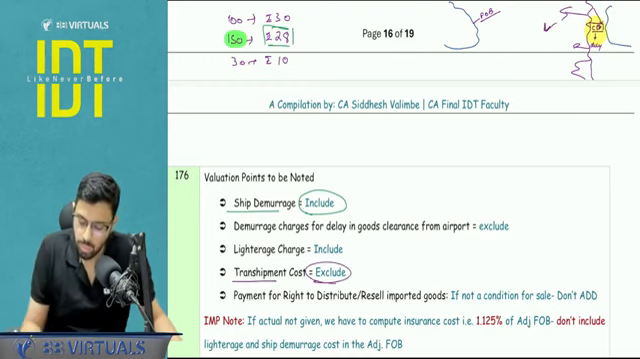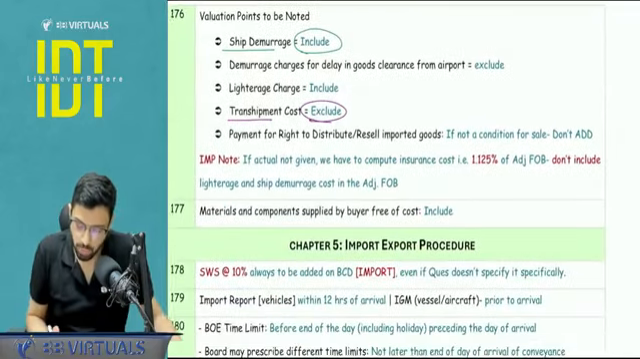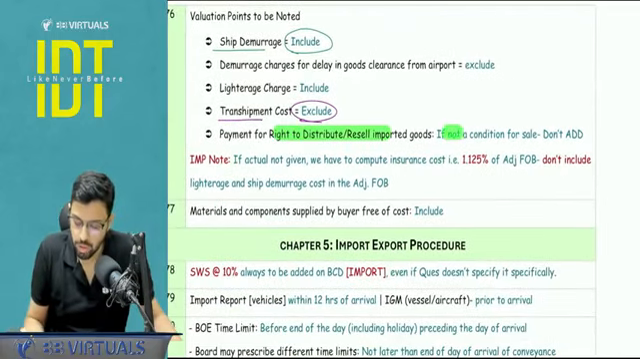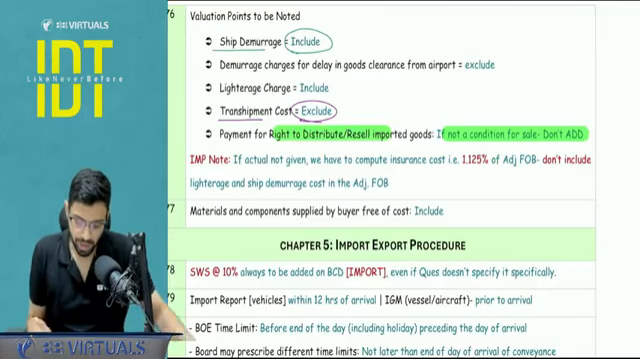Transshipment cost came to Mumbai. From Mumbai, they went to another city or state in India. You have to exclude. Payment for right to distribute or resell the imported goods: see whether it is a condition for sale or not. If it is a condition for sale, add. If it is not, don't add.